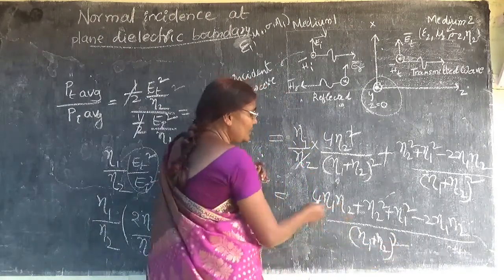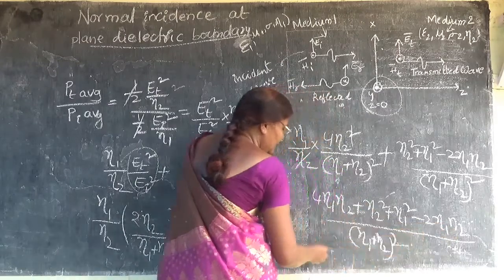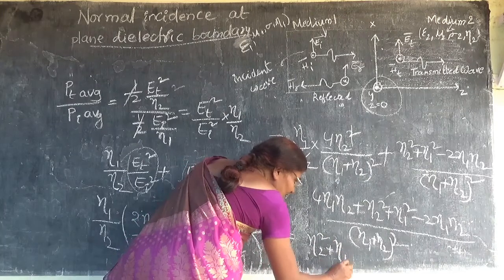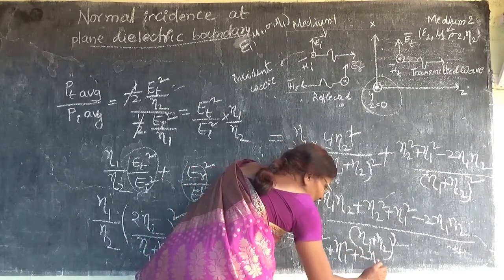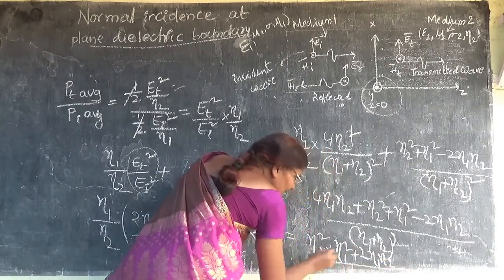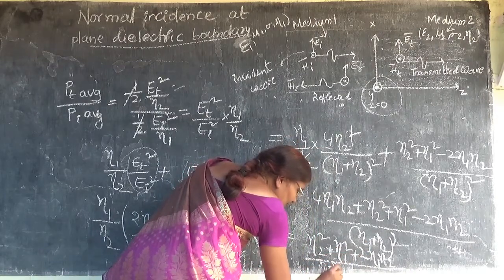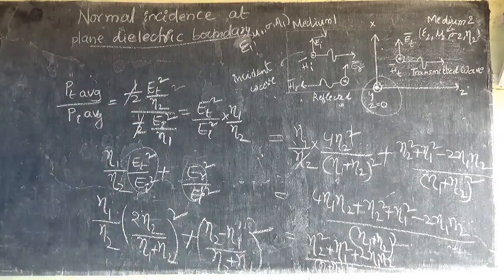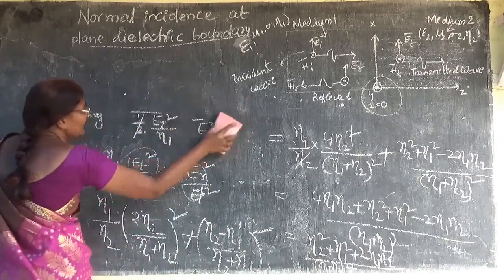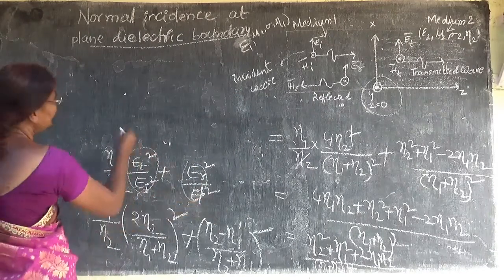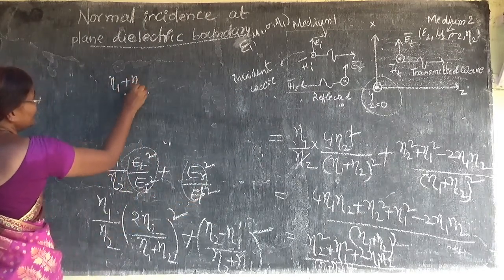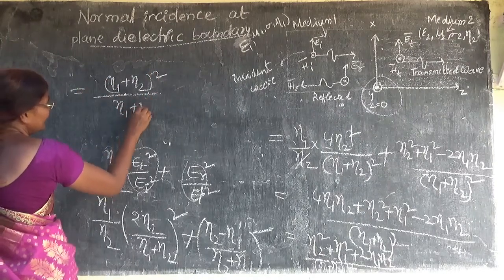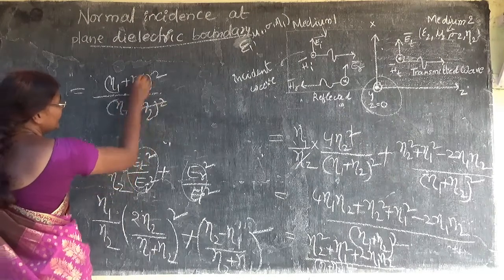So 4 eta 1 eta 2 minus 2 eta 1 eta 2 will give 2 eta 1 eta 2. So eta 2 square plus eta 1 square plus 2 eta 1 eta 2 by eta 1 plus eta 2 whole square. The numerator can be written as eta 1 plus eta 2 whole square, and the denominator is also eta 1 plus eta 2 whole square. So this will give 1.